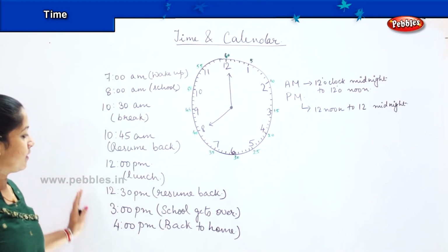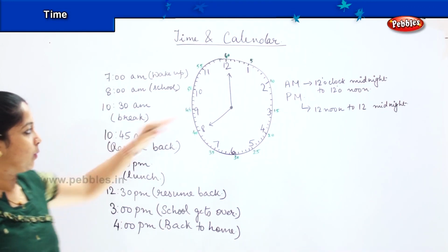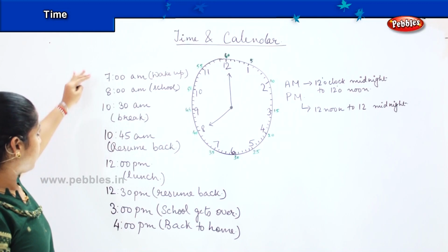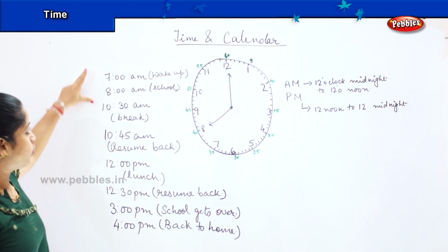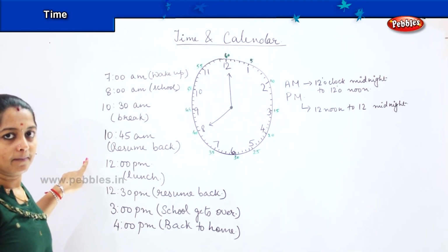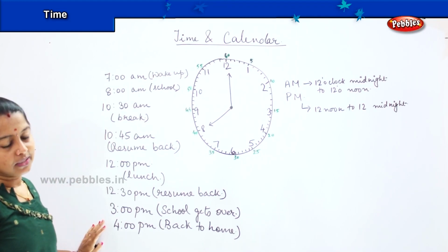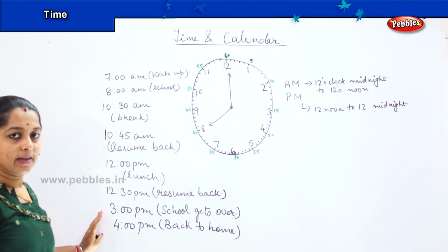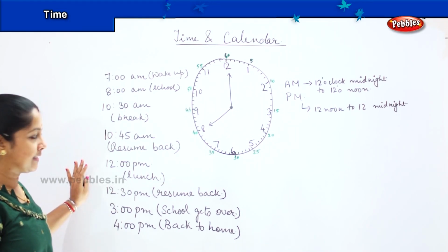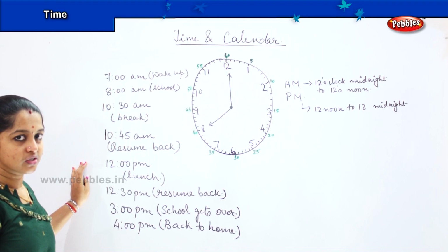So understood children, how are we differentiating between AM and PM? So from morning till 12 noon, it is my AM, morning session. And post 12 o'clock, it is till the time we sleep, it is PM. Okay, is it clear? Have you understood?